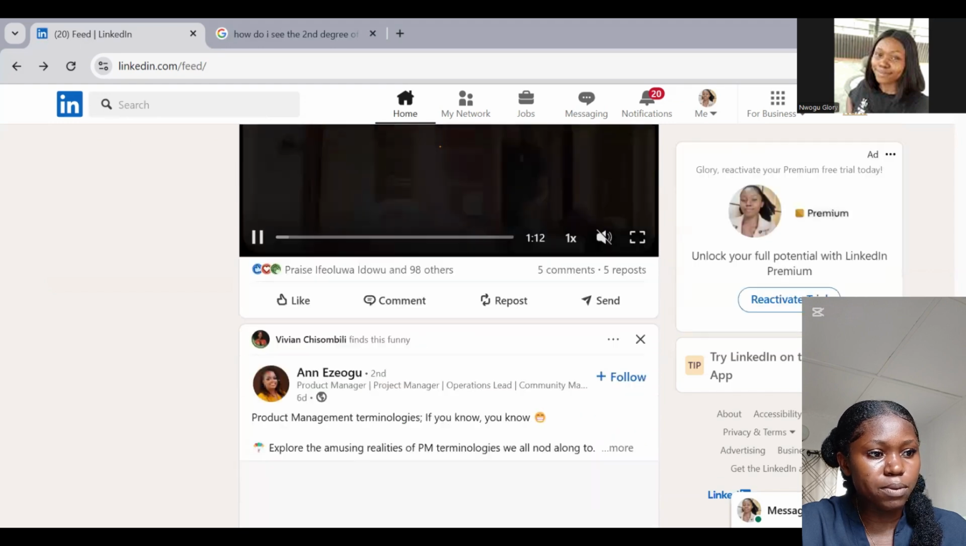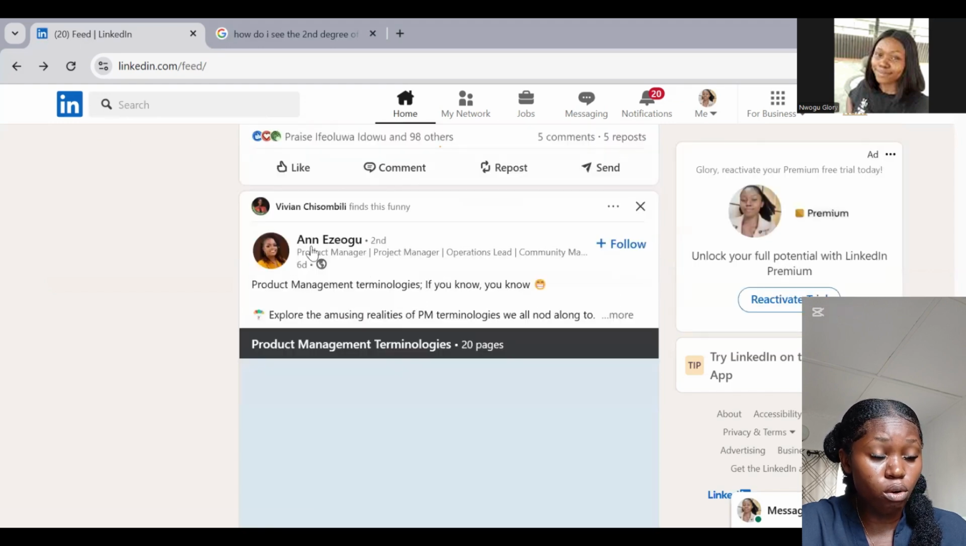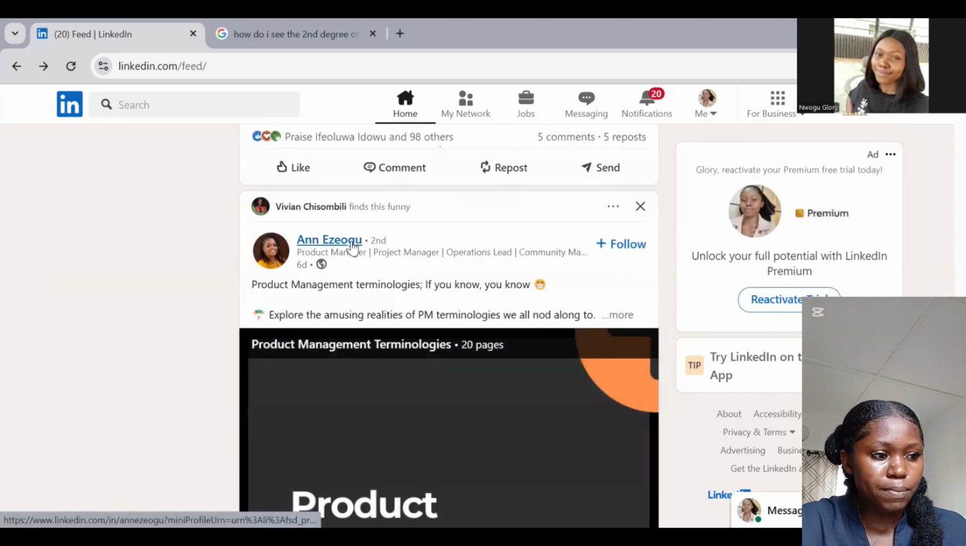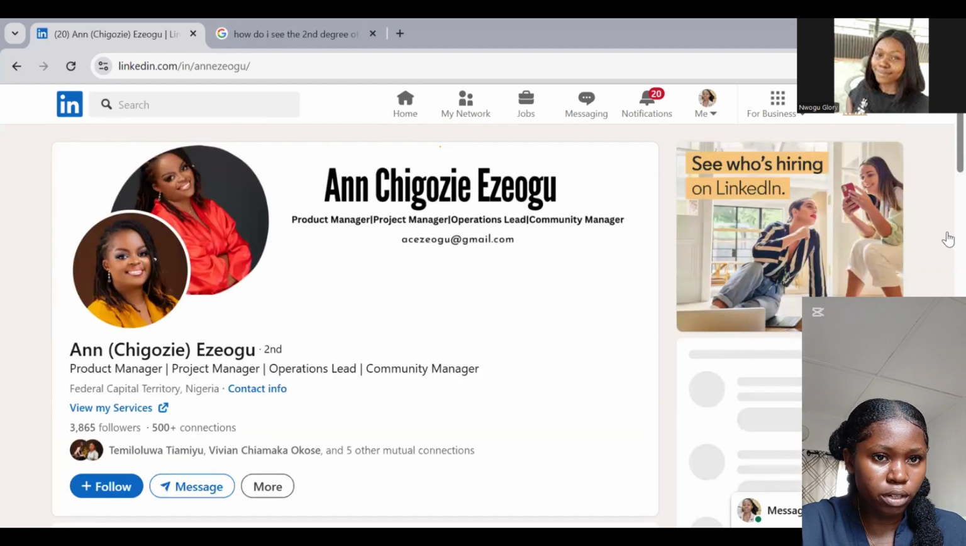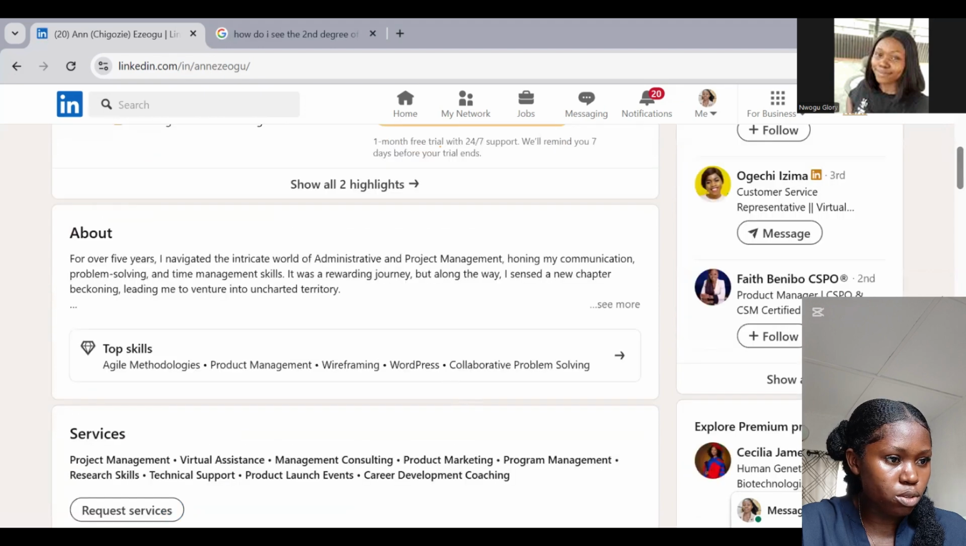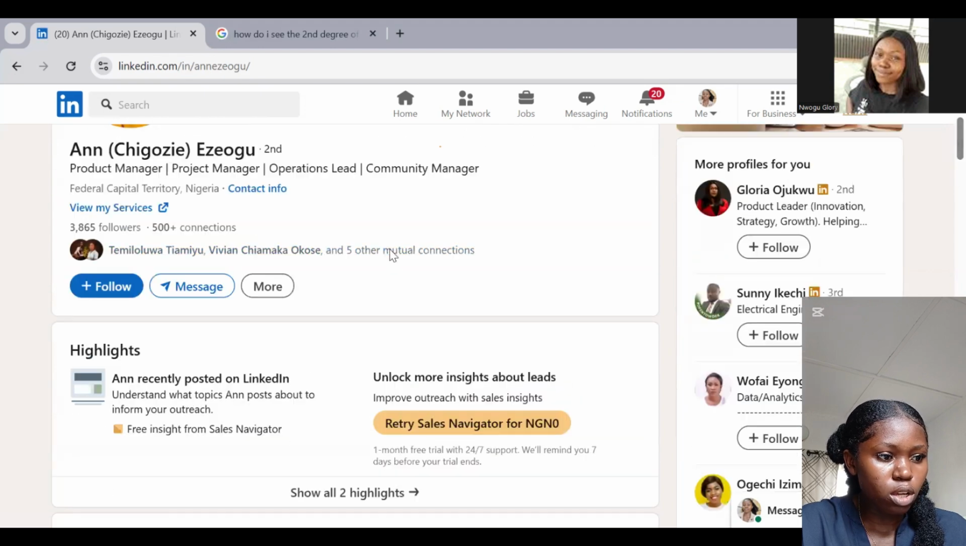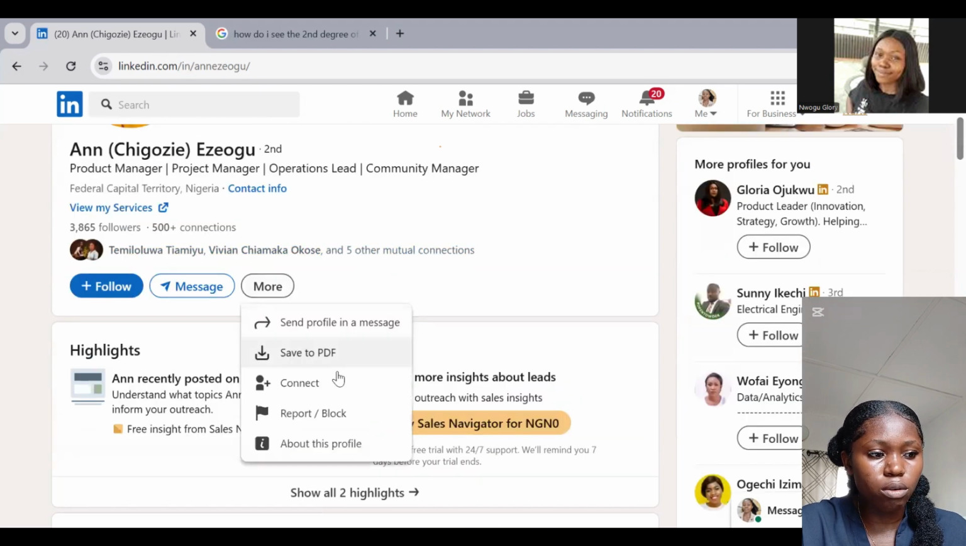So we have this person, Anne Ezeogo. Let's click on Anne's page. We see second here. If we go to the more button, you can see here that, oh wow, she's not connected to me. There is no remove connection button. Instead there's a connect button. If I want to connect to Anne, I could just connect to her directly, and then she becomes my first. But because I'm not connected to Anne,